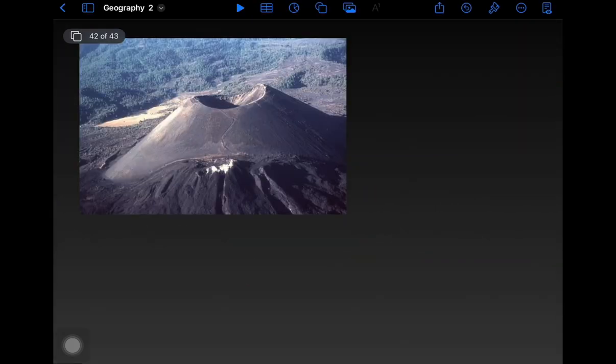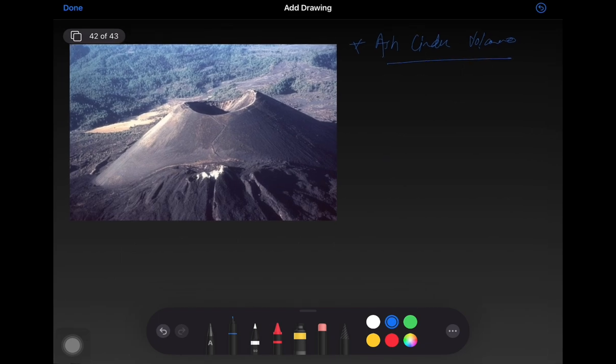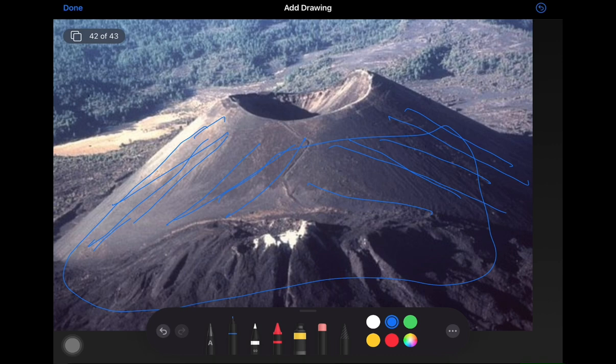And our next volcano is the ash cinder volcano. This is an ash cinder volcano. These volcanoes are formed by the accumulation of loose particles of ash around a vent. As you can see in this picture, here there is no vegetation. Here loose particles are deposited, small pebbles or other material erupted, when they got cooled down, got deposited in this basin. There's no vegetation in this cinder volcano.